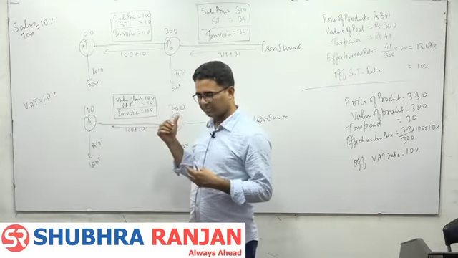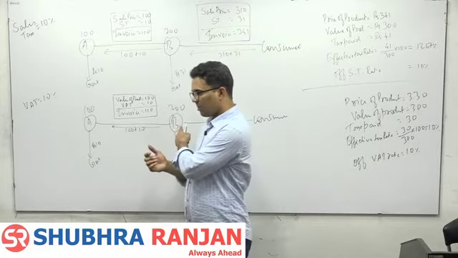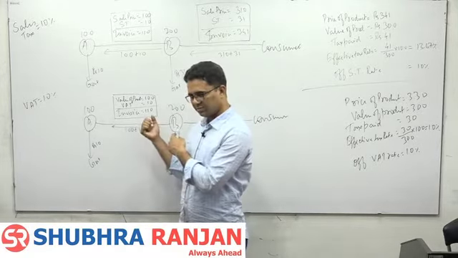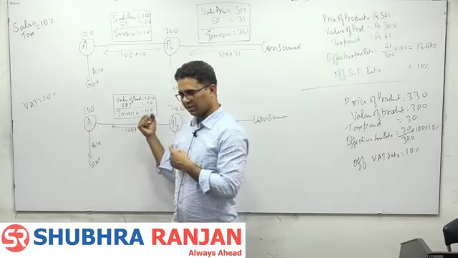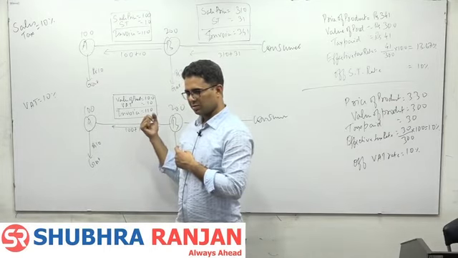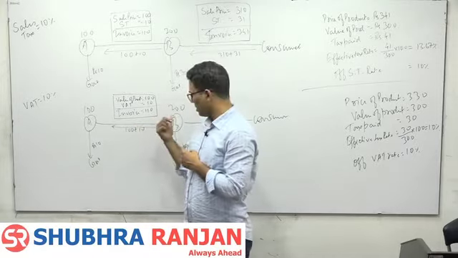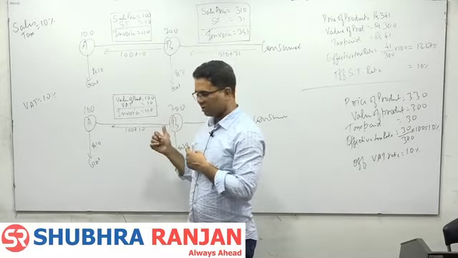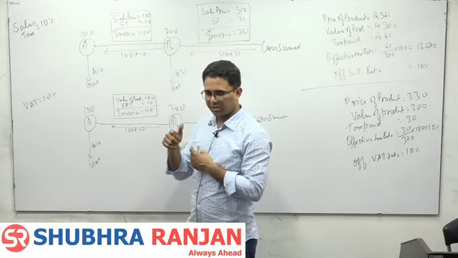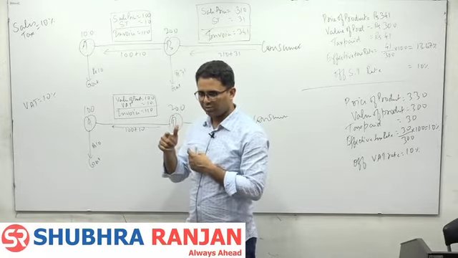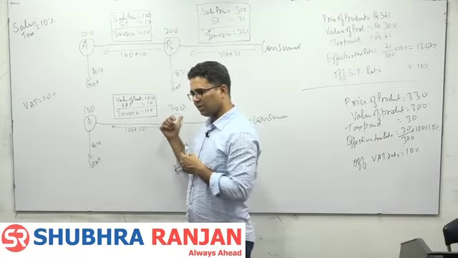Look here, suppose this is SR Private Limited. SR Private Limited is purchasing chairs and selling educational services. Let me tell you what is actually happening.